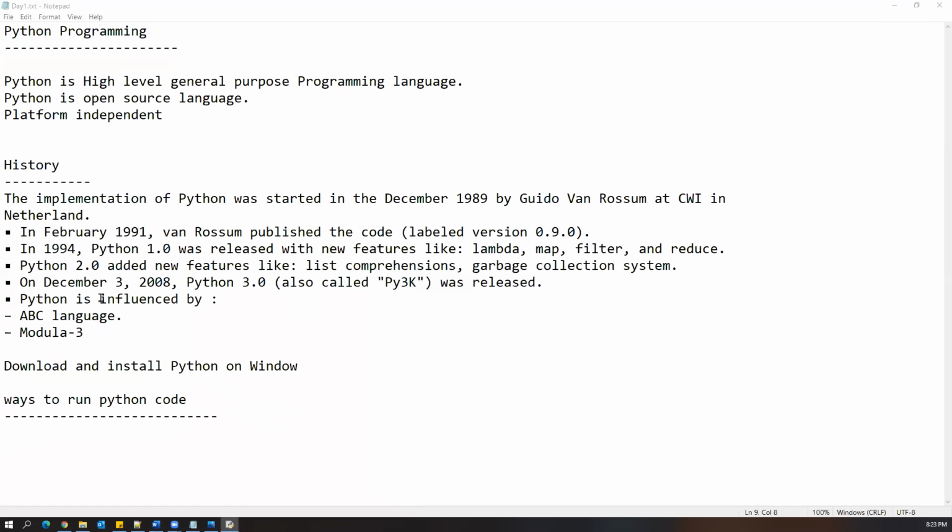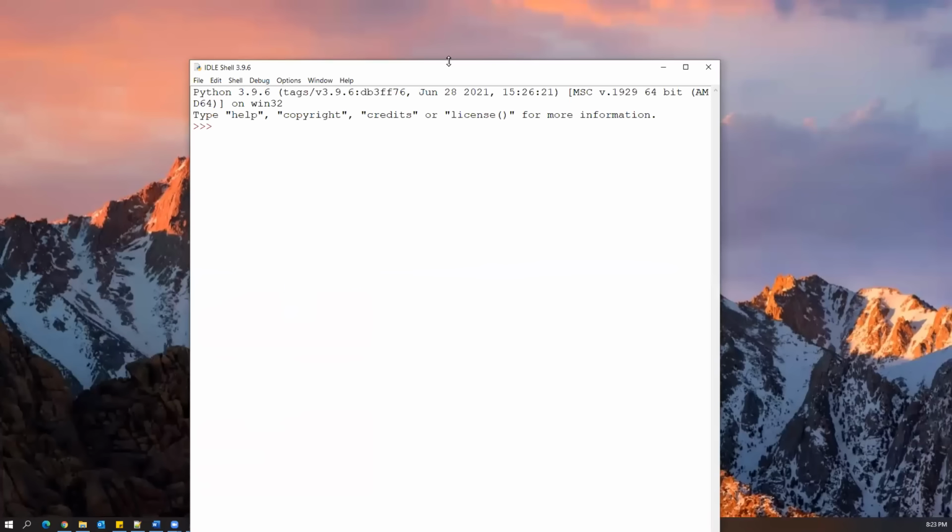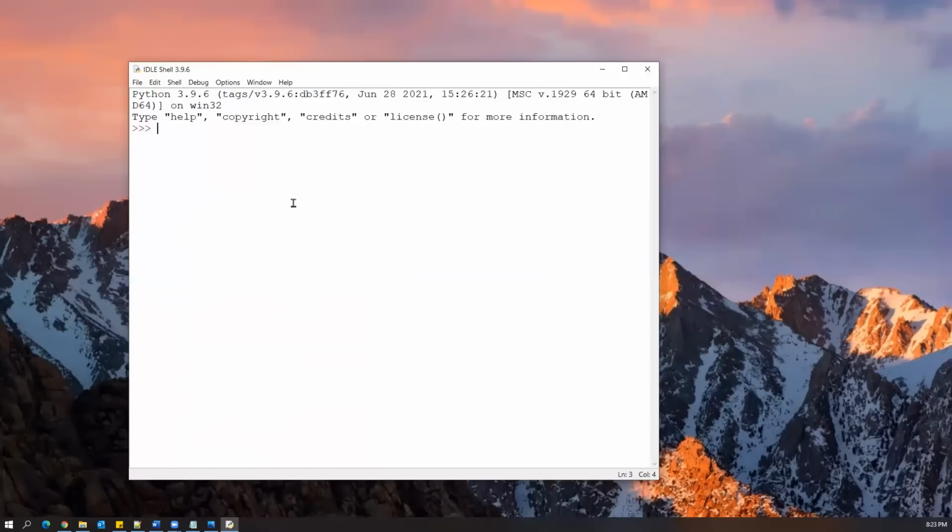Once you click on it, it will open a window like this. This is the IDLE window, and in this you can directly write Python code. For example, I want to print a simple message in Python. Write one statement: print, and in double quotations, "hello world", then close the bracket and press enter. Now we get the output here. This is the output of the program. Suppose I say print(10 + 20), enter. Now we get 30 here.